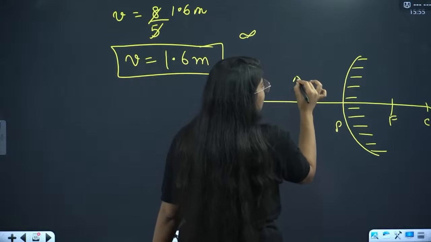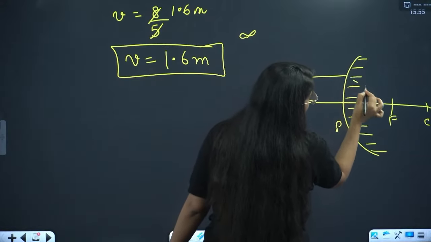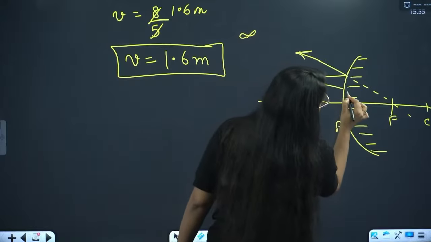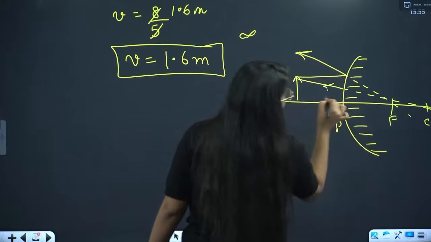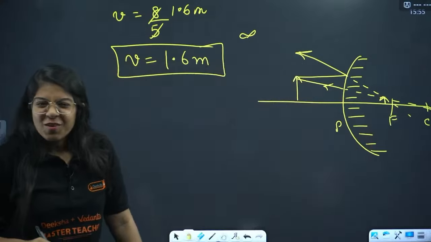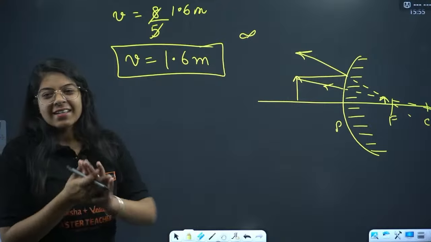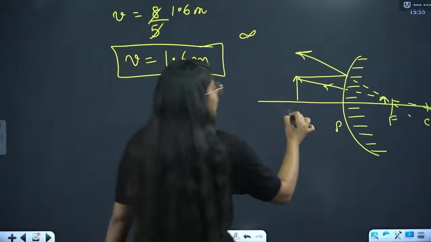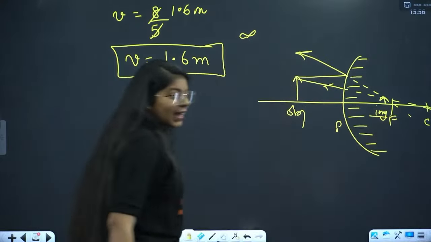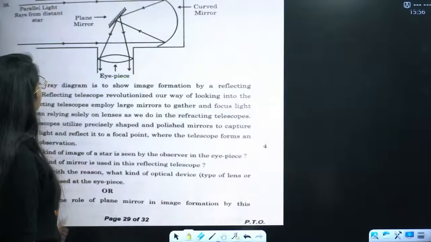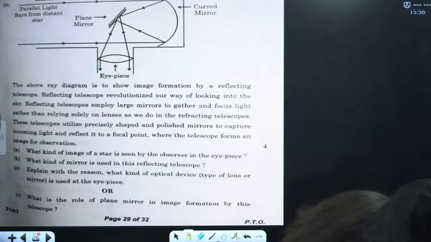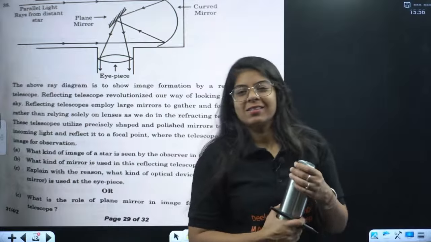At any point, one ray goes, it should pass through the focus, it diverges, right? Another ray goes, it should pass through the center of curvature and comes back. So this is where the image is being formed. Done? Great. Clear? This is my object, this is the image you should have made, everyone. Correct? Okay, next question.